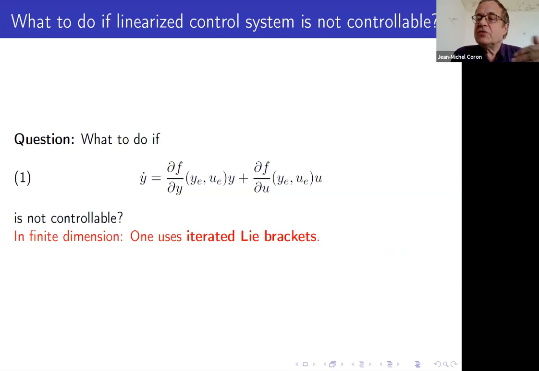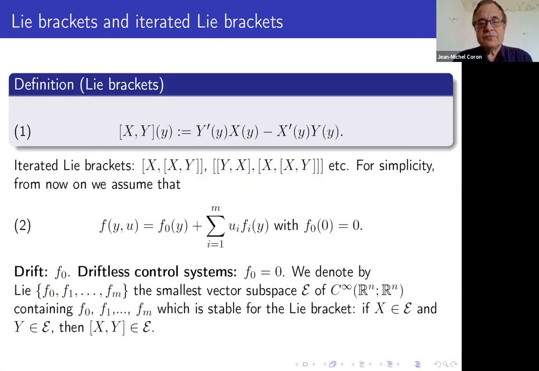And what do you do when the linearized control is not controllable? You use iterated Lie bracket. I'm going to recall what it is. When you have two vector fields X and Y, you define the Lie bracket of X and Y as the derivative of Y in the direction of X minus the derivative of X in the direction of Y.